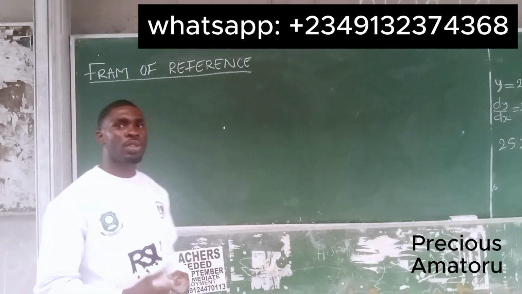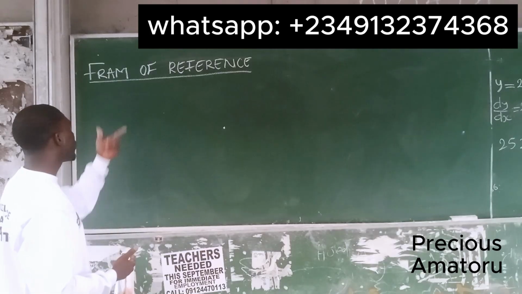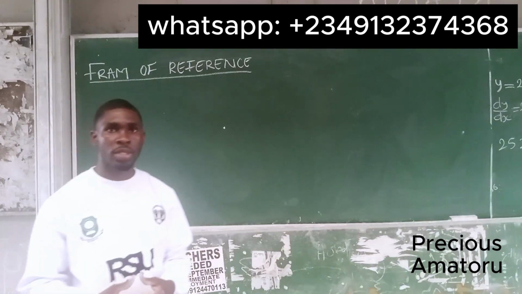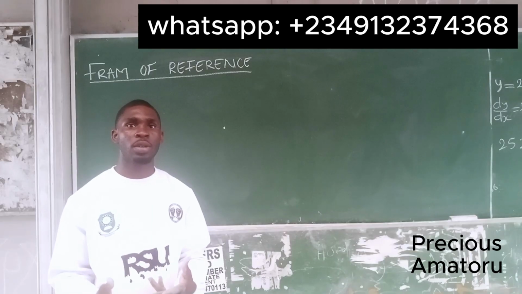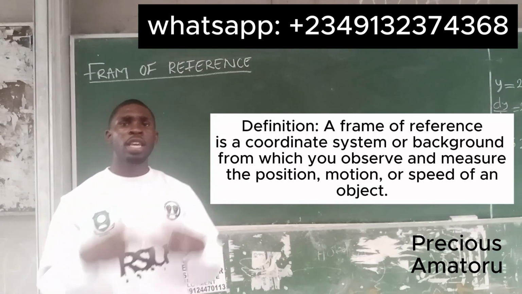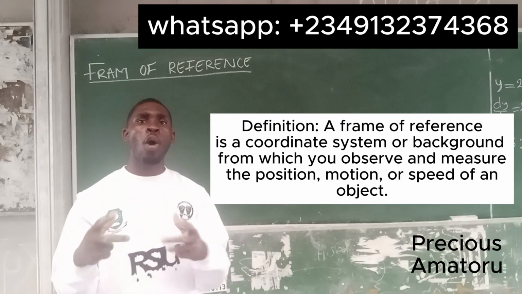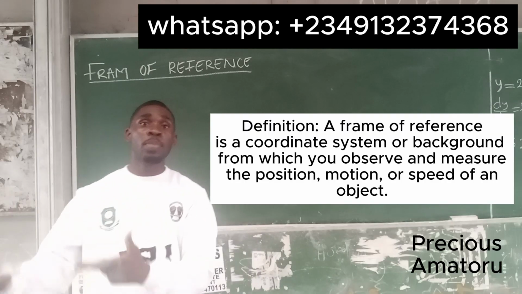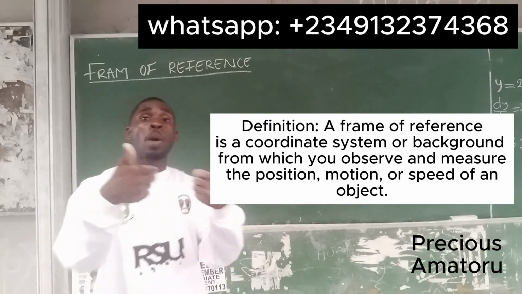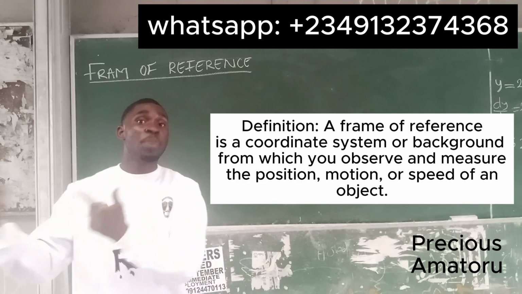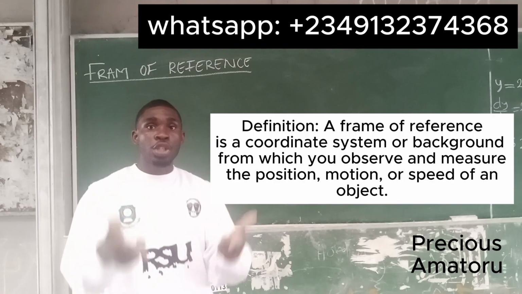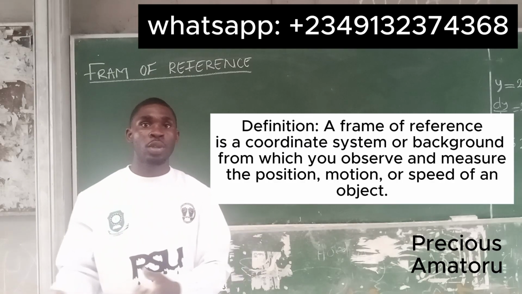In today's class, you're going to learn about frame of reference. So what is frame of reference? A frame of reference is a coordinate system or a background or a place where you stay to observe or measure the motion, speed or position of an object.